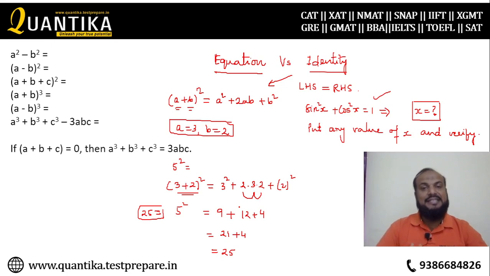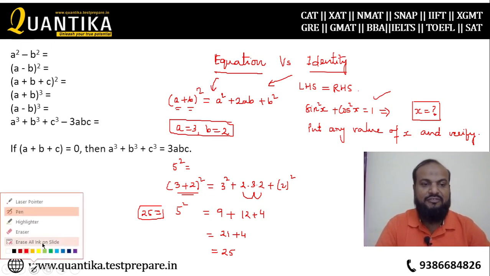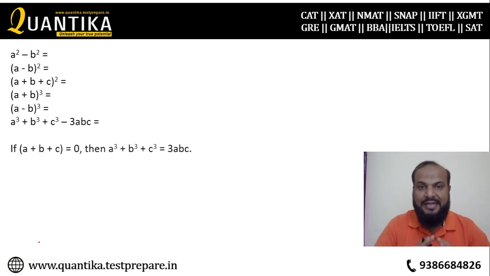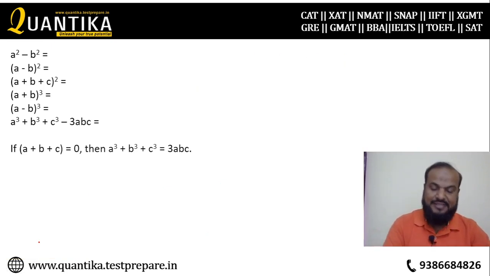The left hand side is actually equal to right hand side. You cannot make both sides equal and find the value of a and b. No, that is not intended here. But because of the equal sign in between, a student tells me, sir, this is an equation. Now, we will revise a few identities from class 7-8 basic algebra classes.